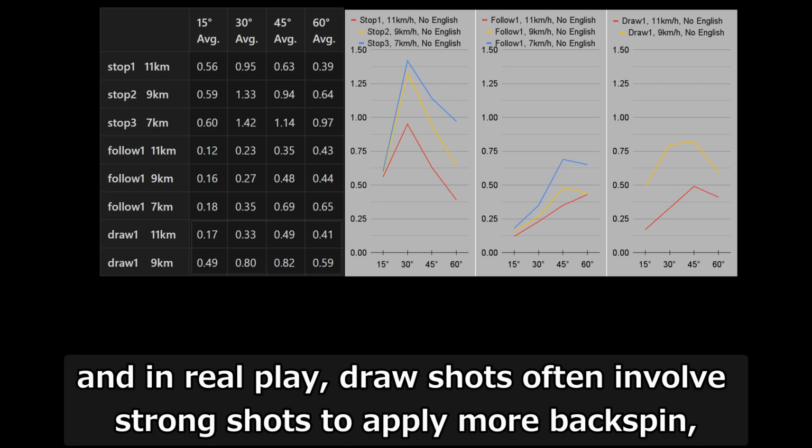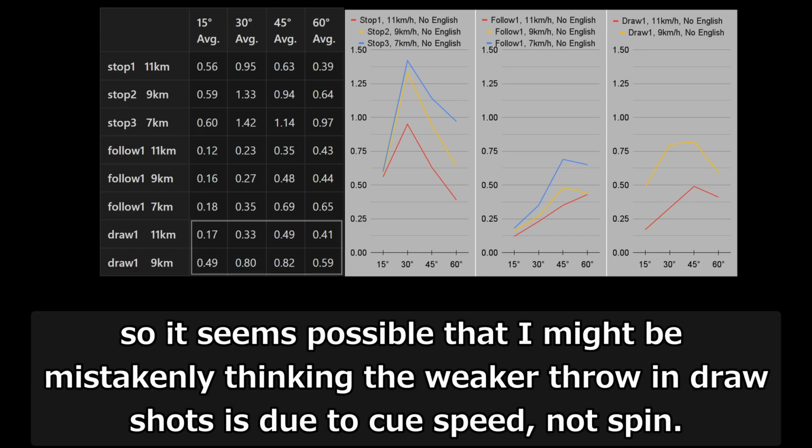And in real play, draw shots often involve strong shots to apply more backspin. So it seems possible that I might be mistakenly thinking the weaker throw in draw shots is due to cue speed, not spin.